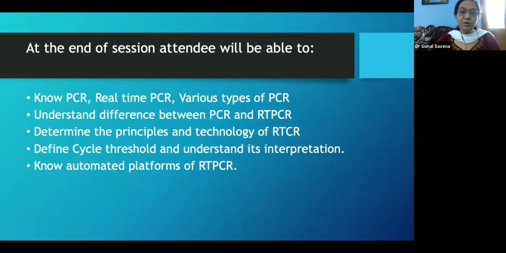I'm sure all of you know quite a lot about real-time PCR by now, because it has become the buzzword not only in microbiology but in other fields of the diagnostic laboratory as well. So the attendee should be able to know what a PCR is and what real-time PCR is, find out the difference between the two, determine the principle and technology, and define the CT and understand its interpretation, because a lot of WhatsApp gyan is going on about cycle threshold, which really amuses us microbiologists when we sit on the other side of the table. Know the automated platforms which are available for RT-PCR.